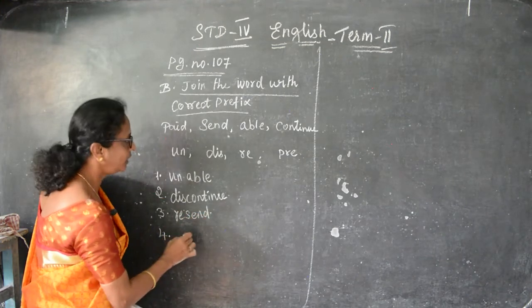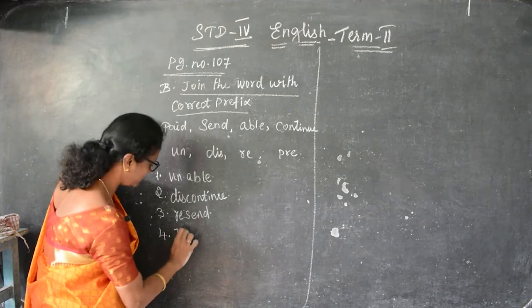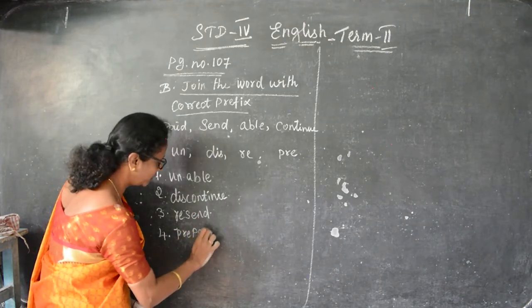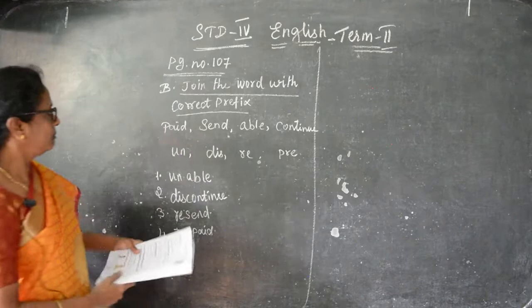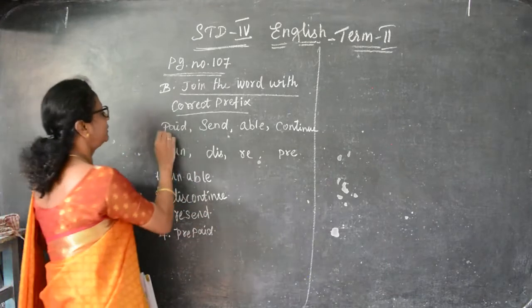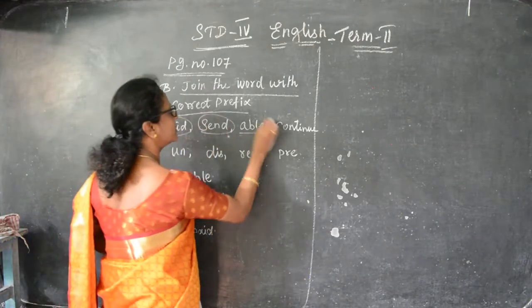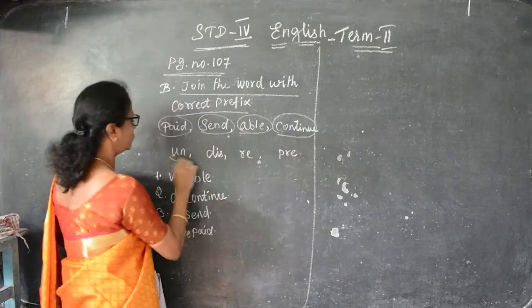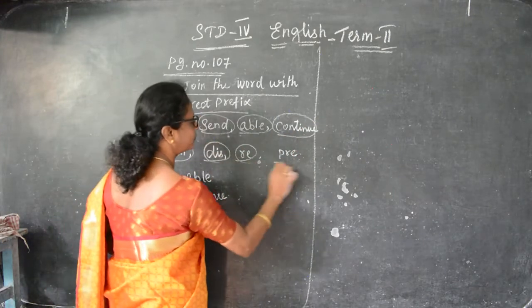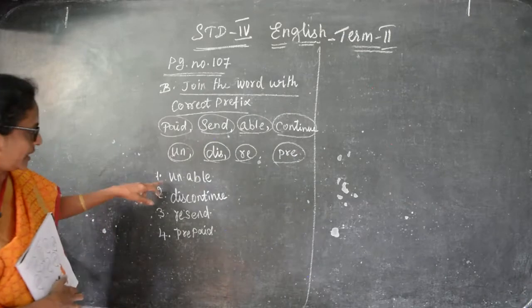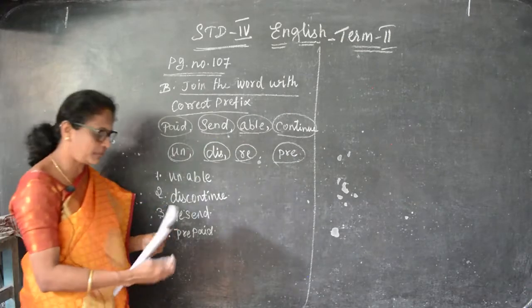And fourth one prepaid, pay in advance. So we have to use this prefix with this joining word. Everything they have given separately and we have to join these two words. Okay. So that one is done. Unable, discontinue, resend, and prepaid.